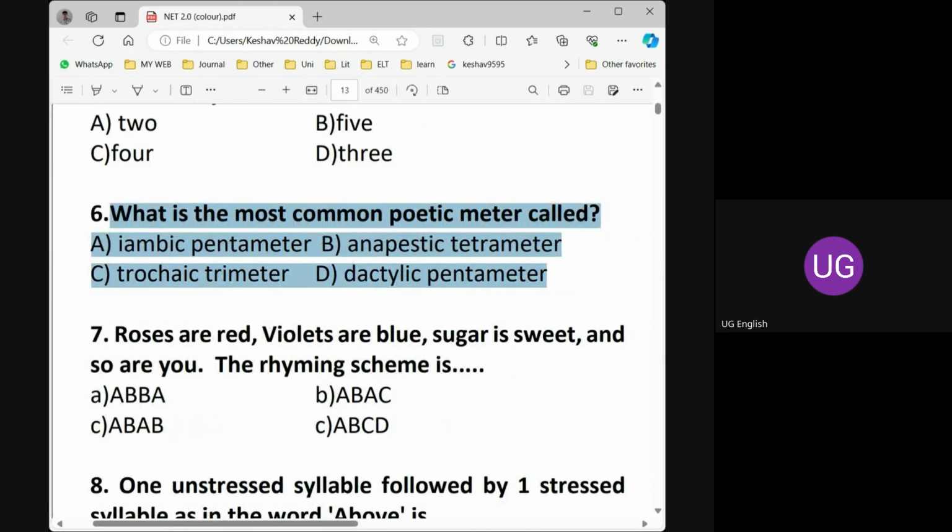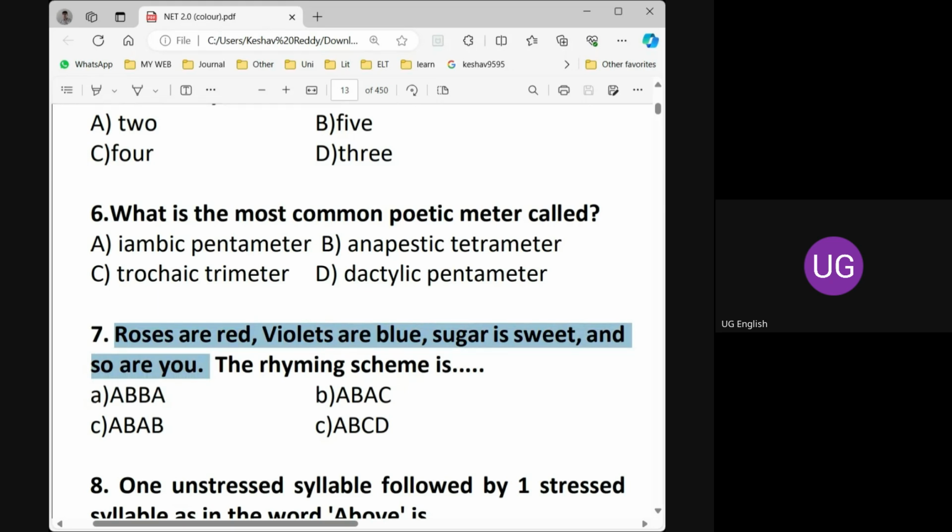How to find the rhyme scheme of a poem? It's a simple nursery rhyme. What is the rhyming scheme of this poem?